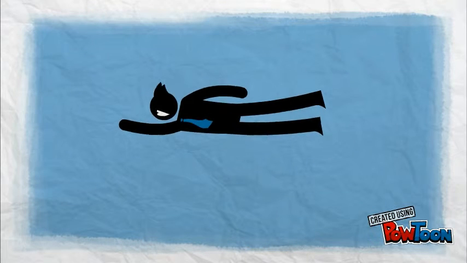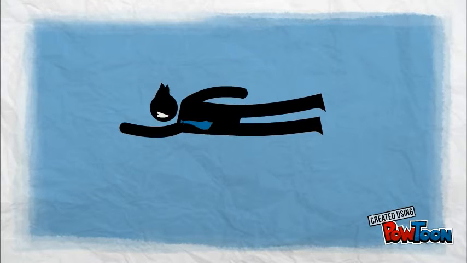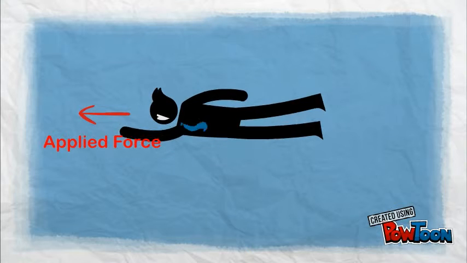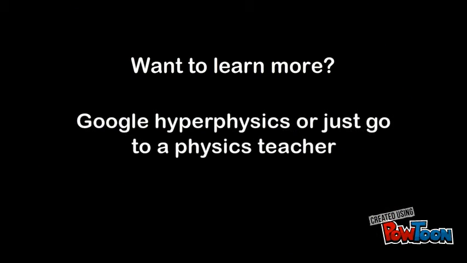Now, if an object is in motion, the force of gravity and net force is still on it, but there is the applied force, which is the direction it's going, and the force of friction, what is pulling it back. If you want to learn more, Google hyperphysics or just ask a physics teacher.